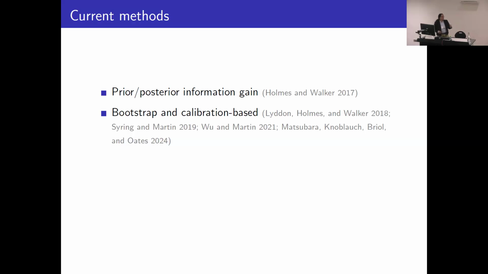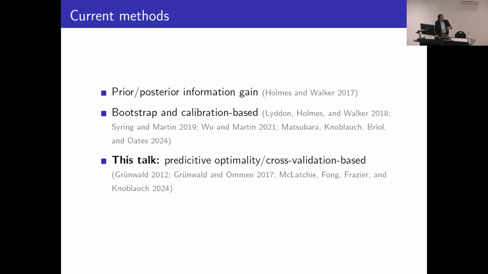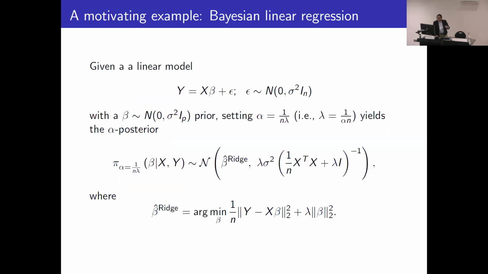In recent years, there's been a lot of work that's been more calibration based. And in this talk, we're going to be focusing on methods that optimize for prediction, or more cross-validation based. We can think of the safe Bayesian method in this way, and then also some other recent work has touched on this as well that I'll dive into later.